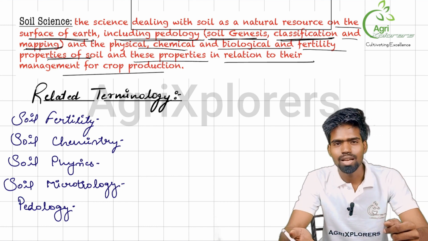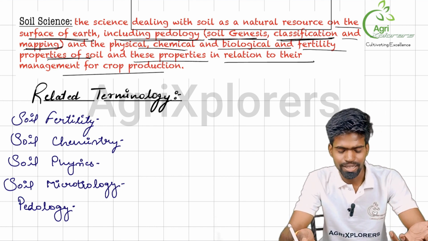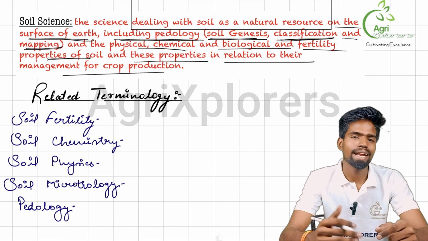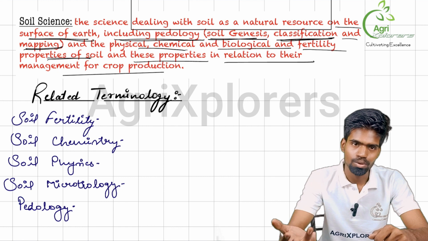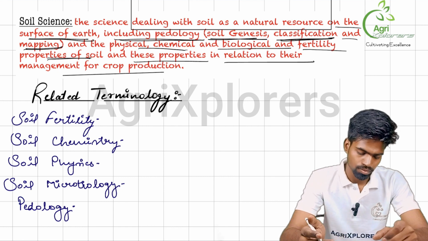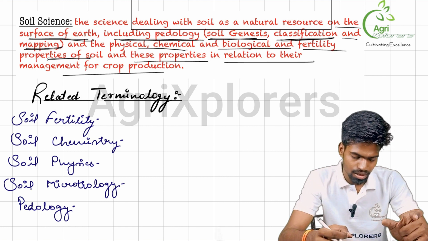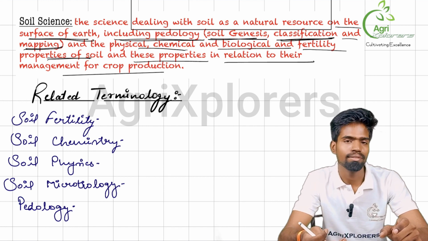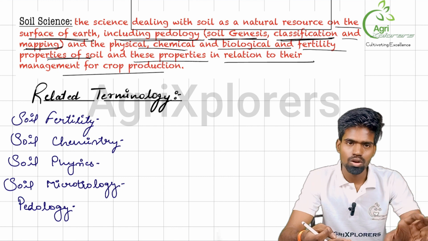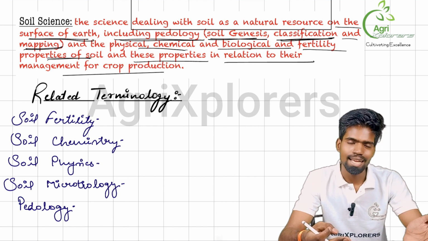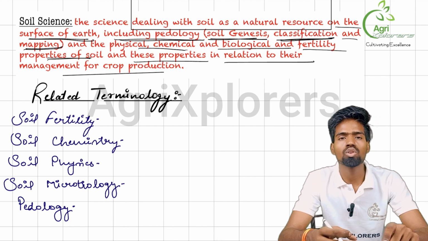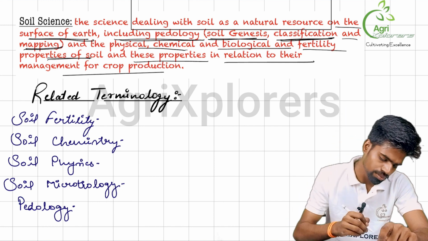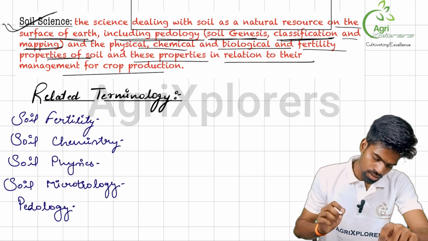We are learning about soil and we are students of agriculture, all right? So all the things we will be learning will directly or indirectly connect to crop or agriculture. So all these properties of soil we just talked about, like physical, chemical, biological and fertility properties, are learned under soil science, as well as their relation with crop production and its management.